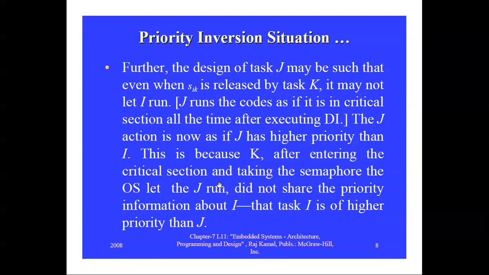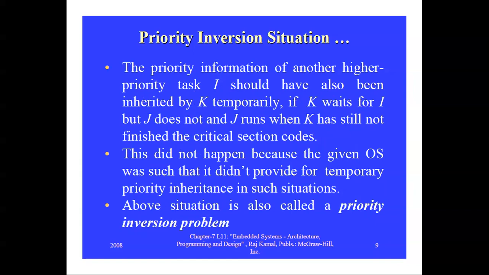Why is it so? This is because K, after entering the critical section and taking the semaphores, the OS let J run and did not share the priority information about I, that task I is of higher priority than J. So J is blocking I. This type of situation is called a priority inversion situation. That means the priority is actually inverting. J is now acting as if it is the higher priority task than I. This is called the priority inversion problem.